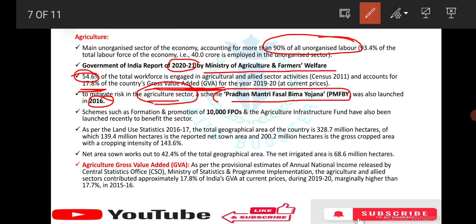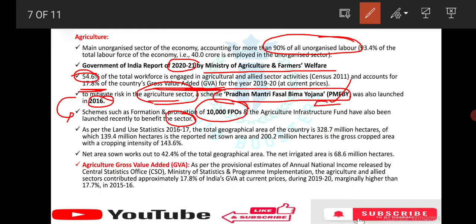They may ask about PMFBY: what are the features of PMFBY, and when was it launched? So they may ask like that. Just read this and we are discussing it here. Schemes such as the formation and promotion of 10,000 FPOs, farmer producer organizations, and the Agriculture Infrastructure Fund have also been launched recently to benefit the sector. These values are nothing more important, just read once.